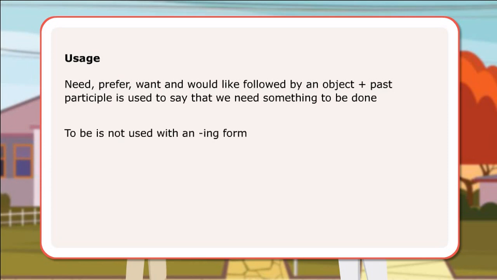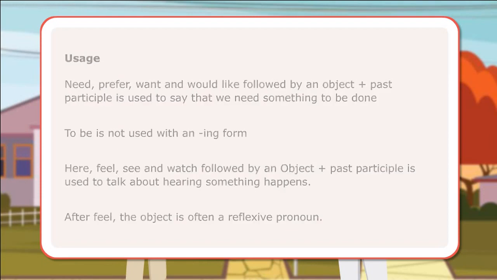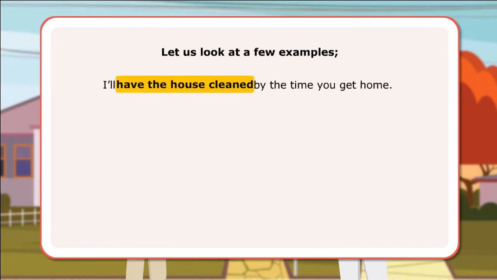To be is not used with an ing form. Hear, feel, see and watch followed by an object plus past participle is used to talk about hearing something happen. After feel, the object is often a reflexive pronoun. Let us look at a few examples. I'll have the house cleaned by the time you get home. Have is used to focus on the result of the action.